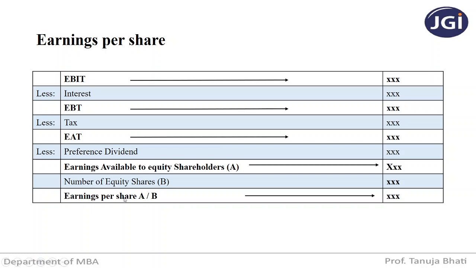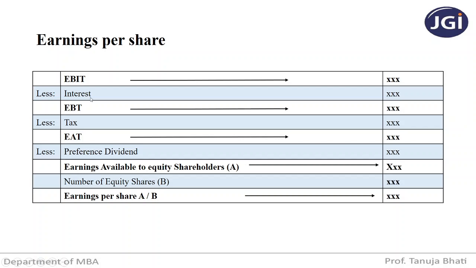So earnings per share is nothing but A divided by B, where A is earnings available to equity shareholders and B is the number of equity shares. When you divide the total earnings available to equity shareholders by the total number of equity shares, you get earnings per share. Based on this EPS, you will calculate it for different financial plans, that is, for different capital structures, and you will select that particular capital structure which is going to have the highest EPS. Once again, we'll just go through this.